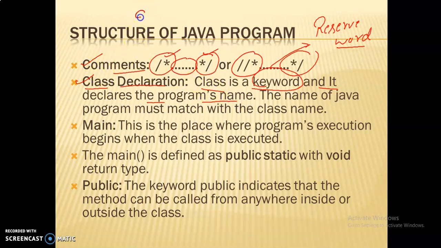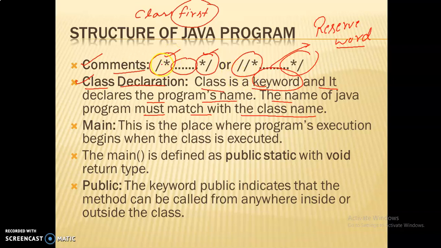Like, the class name is First. It means your program name is First. Suppose you have written class space Welcome. So Welcome is your program name. So the program name and class name should be the same. The name of the Java program must match the class name. It means the name of the class and the name of the program should be the same.